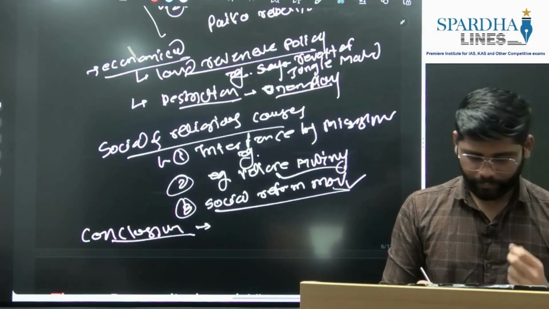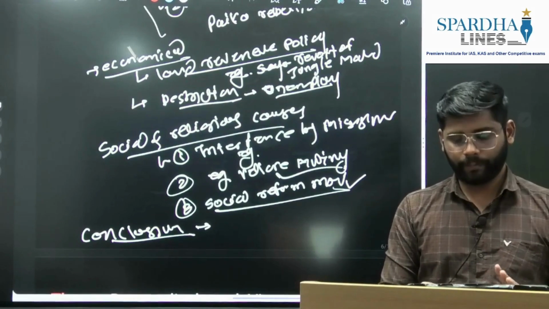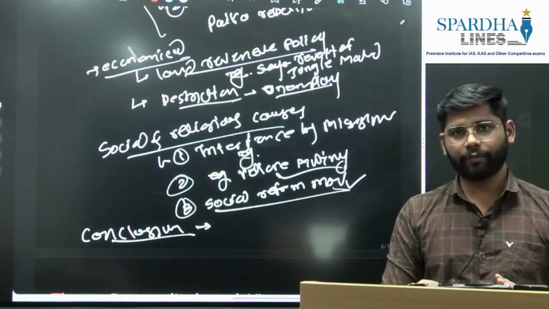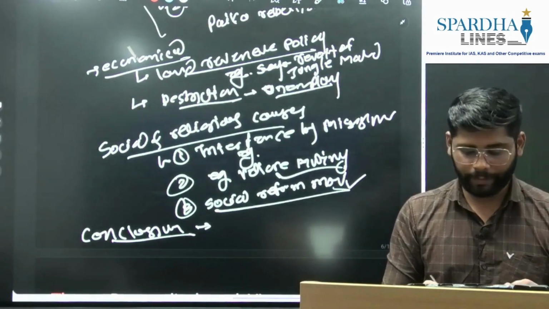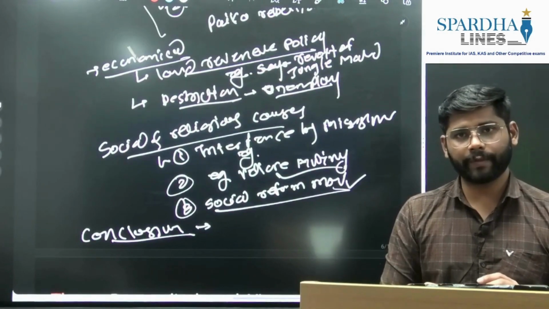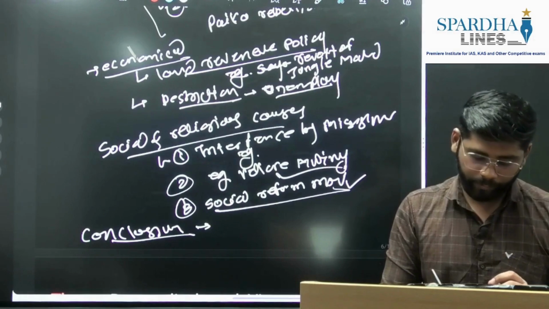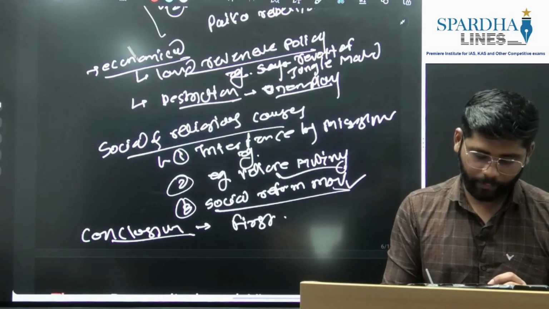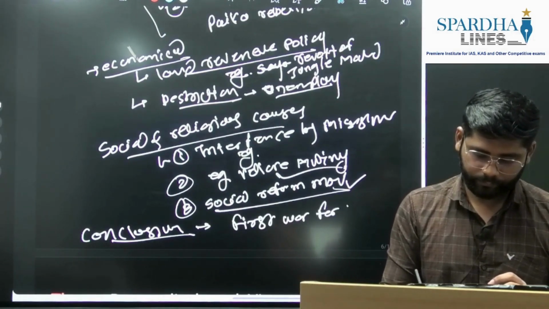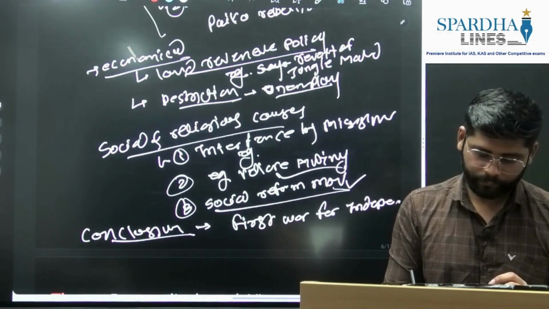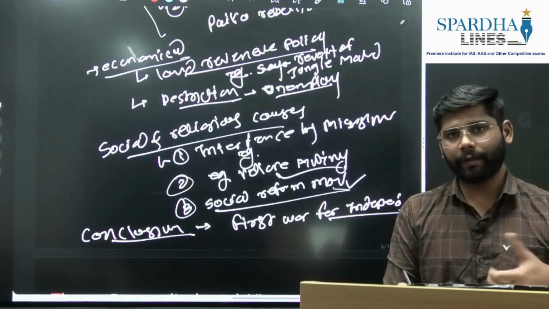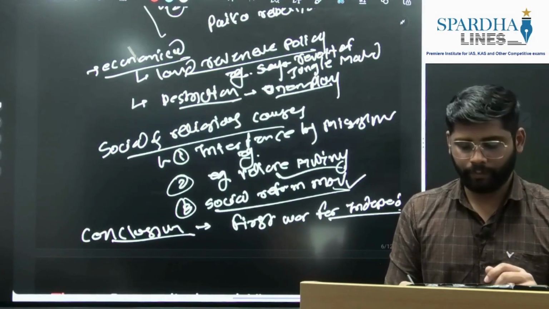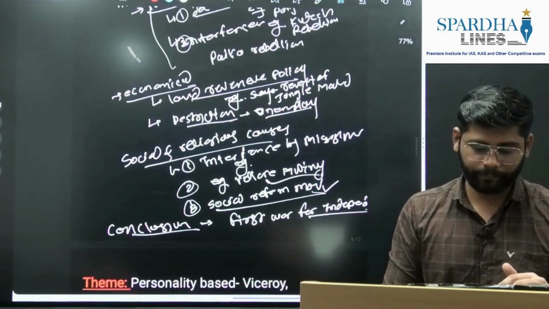in the conclusion we will summarize this answer. There were certain reasons which caused the local rebellions and culminated in the 1857 revolt. We will write about the 1857 revolt as the first war of independence. This way we can connect it again to the 1857 revolt. So this is about this theme.